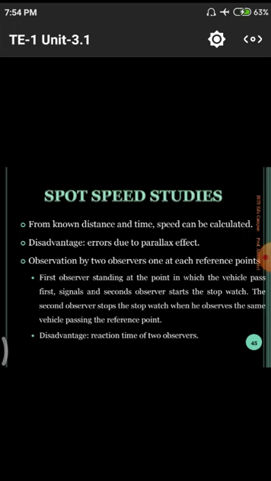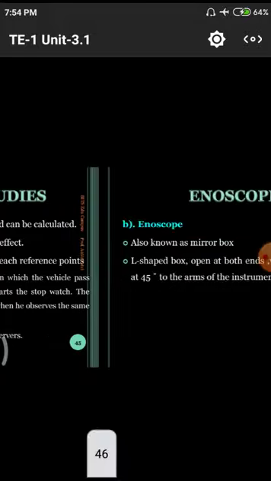Next, the disadvantage is the reaction time of the observer. That means if the reaction time is very slow at the starting point and ending point, automatically there will be some delay and error, parallax error. Like that, we have to face some amount of delay error.